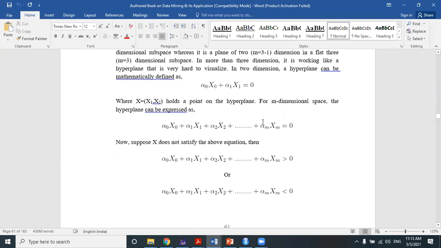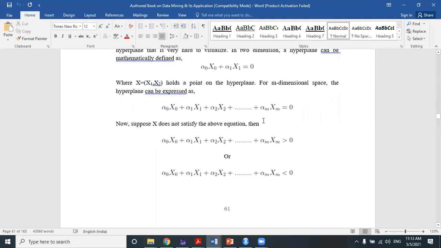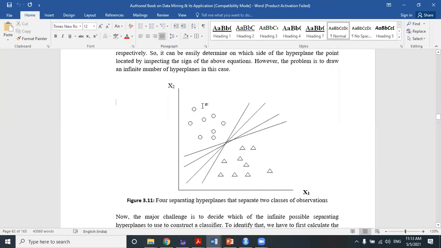Okay, so if m dimension is 2, that means your observations are actually distributed in a two-dimensional space, x1 and x2. Okay, so what will be the dimension of the hyperplane? That should be m minus 1. So that should be 2 minus 1. That means the hyperplane dimension is 1. And when the hyperplane dimension is 1, it simply looks like a straight line.